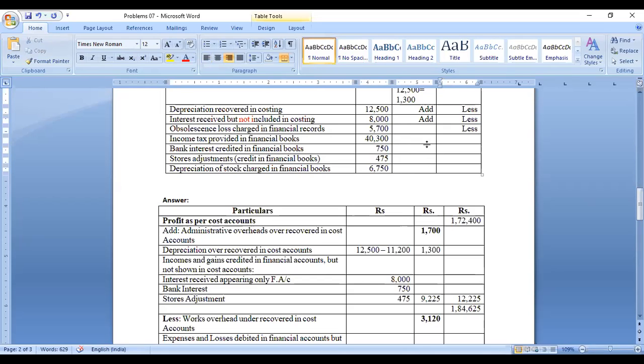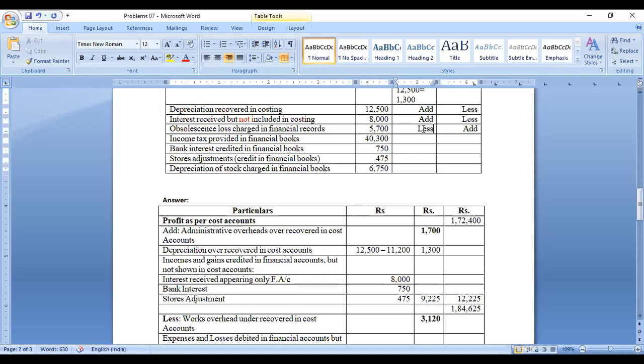So sorry, here only it's add. That's the income. So income only charged in financial accounts, that income should be deducted. The expenditure only charged in financial accounts, that should be added. If it is add here, it means you have to less. So if you remember these points, you can understand.